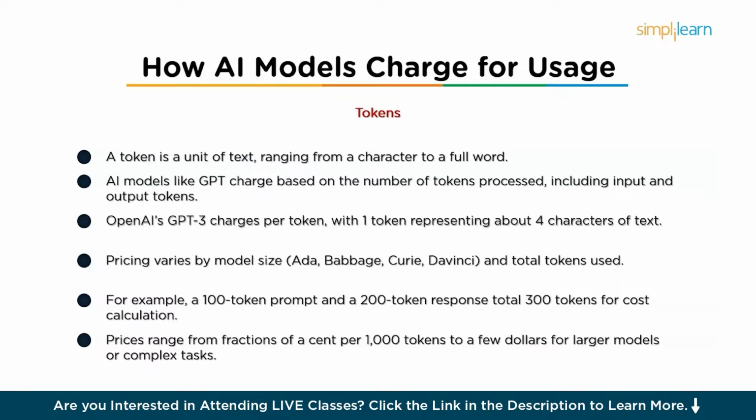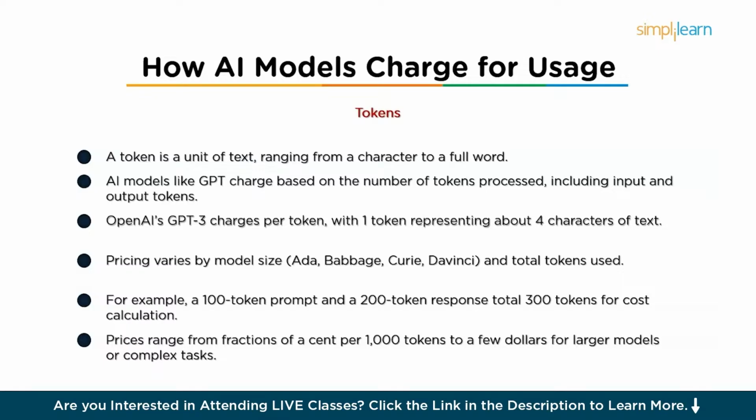Pricing varies depending on the model size, for example Ada, Babbage, Curie, DaVinci for OpenAI's models, and the total number of tokens used per interaction. Let's say you send a prompt with 100 tokens and receive a response that generates 200 tokens. The total cost is based on 100 input tokens plus 200 output tokens, which is 300 tokens. Prices can range from fractions of a cent per 1,000 tokens to a few dollars for larger models or complex tasks.